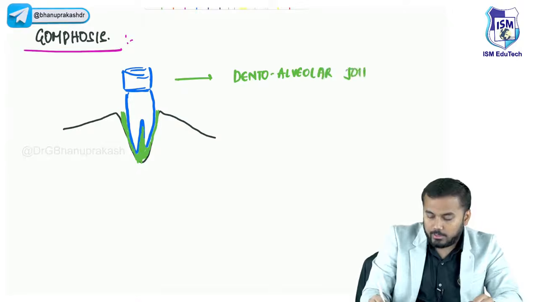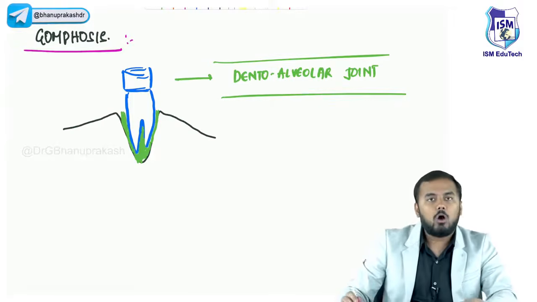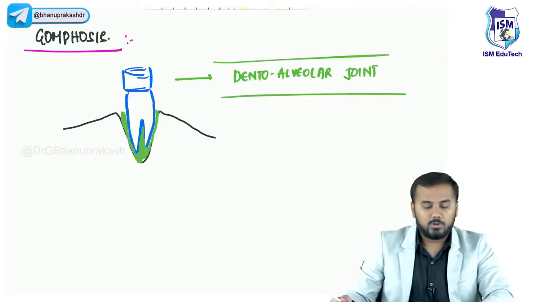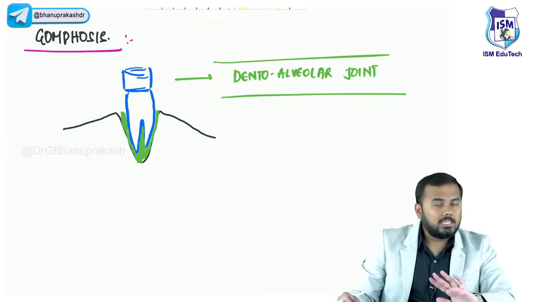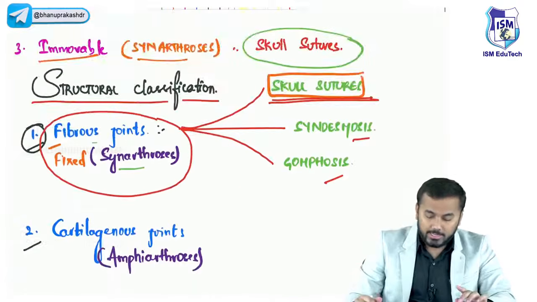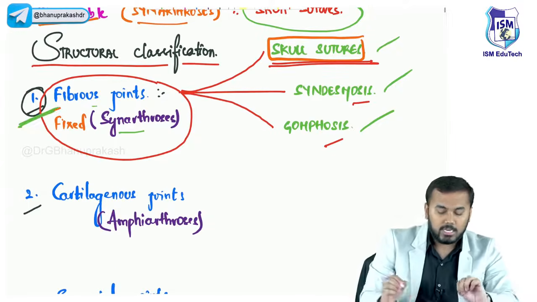You can call it a gomphosis joint or dento-alveolar joint. This is all the discussion you need to know regarding sutures, syndesmosis and gomphosis. We are done with fibrous joints, guys.